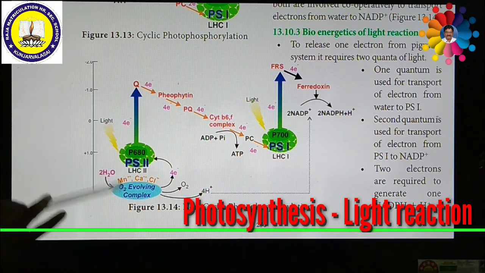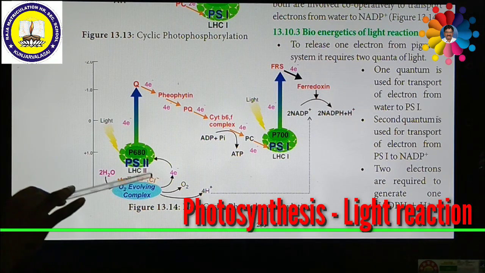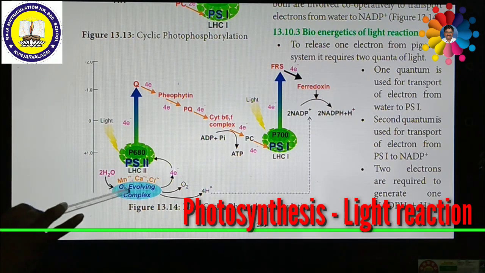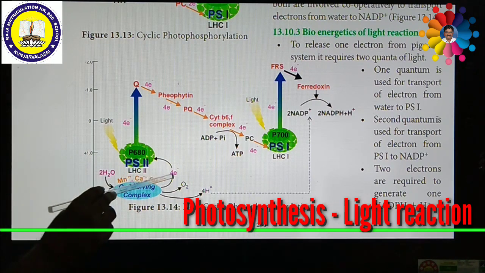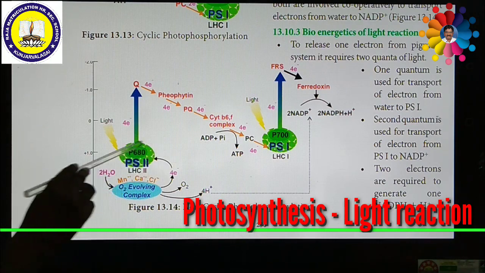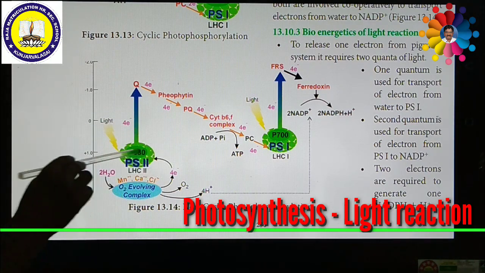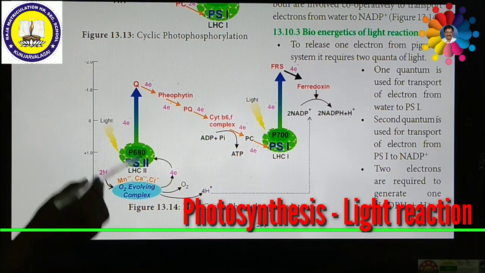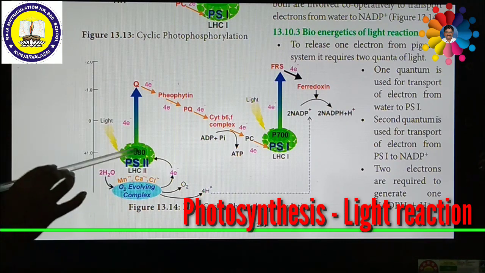This can be done with the help of various ions called manganese 2 plus ion, calcium 2 plus ion and chlorine minus ion. So manganese 2 plus ion, calcium 2 plus ion, chlorine minus ion play an important role in the photolysis process. The photolysis process produces 4 electrons, and these will be refilled. The electrons are excited from this chlorophyll molecule. Then this photosystem becomes reduced. Earlier it was oxidized. After accepting this electron, this will be reduced.